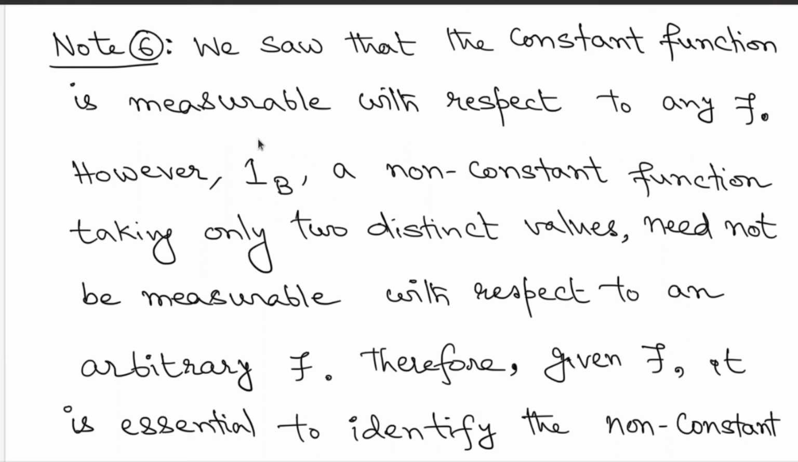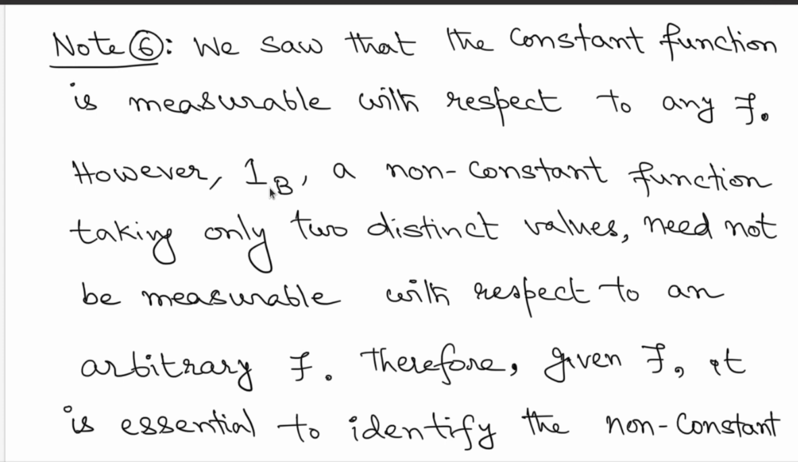So for this to be Borel measurable, you only need to choose those sigma fields where the set B is included. If you don't have the set B in your sigma field on the domain side, then the indicator of B will not be measurable. So that's what we have discussed.